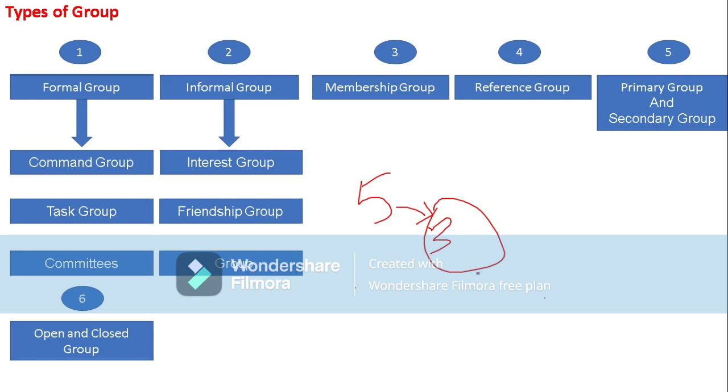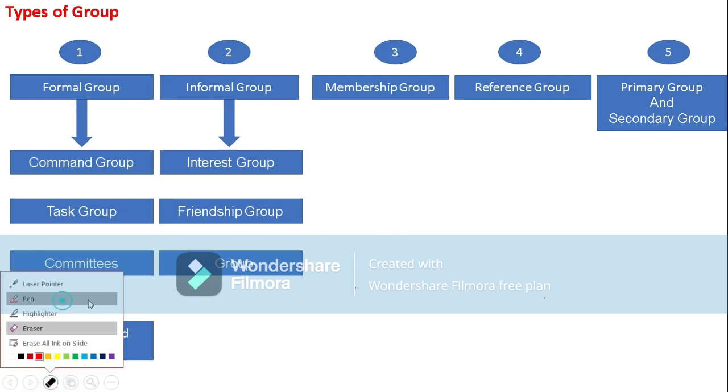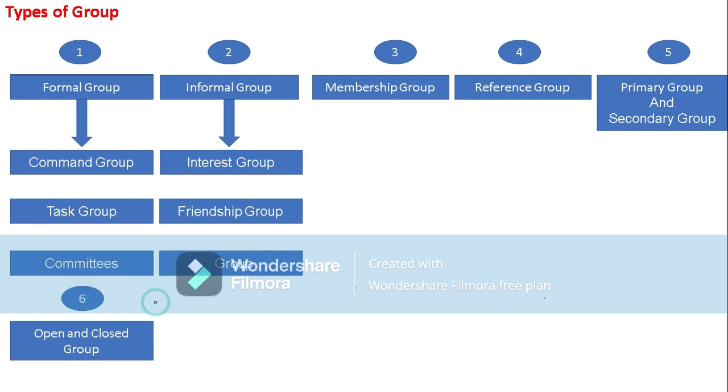Now coming to features: what would be the features of informal groups? First, they are based on the formal groups. These informal groups are formed from the formal groups only, and they have no written rules. Instead, they are governed by group norms.